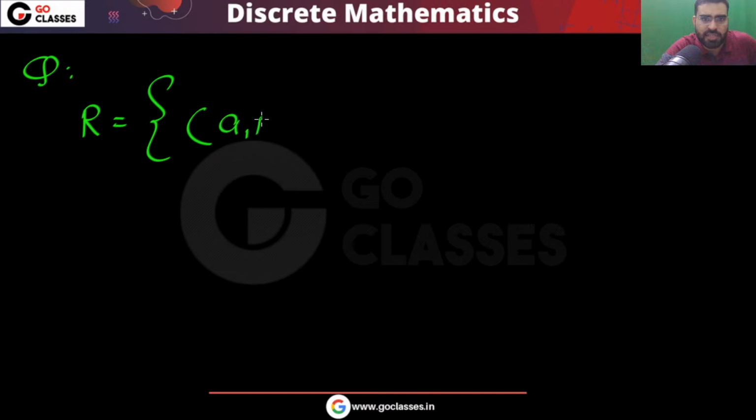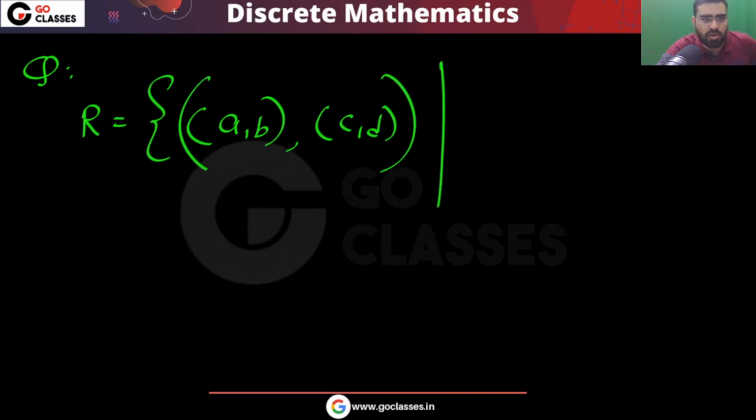So let me assume that this relation is like this. A comma B related to C comma D. Let's assume this is your relation, and I am saying that this type of relation you have. Now let me assume some kind of relation such that A comma B comma C comma D all belong to set A.